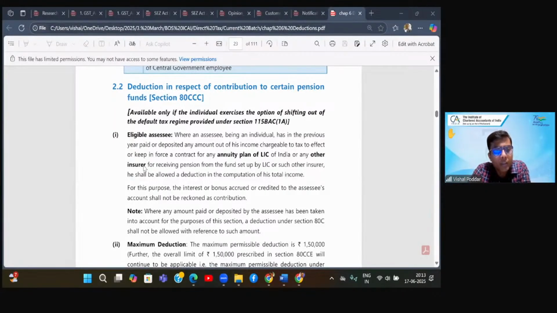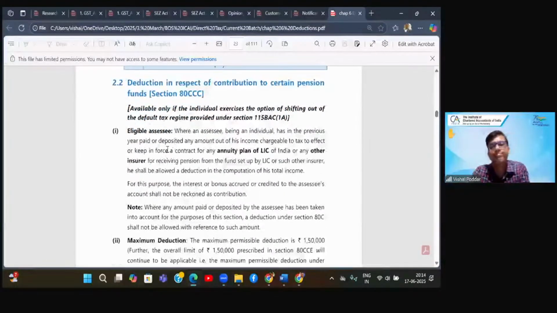Sahil Kumar is asking, sir, if I'm making payment for my father's LIC, then whether I'll be eligible. But now I think you should be getting the answer yourself. I said C for selfish family, which means payment only for three persons: yourself, your spouse, or your children. Payment for any other, 80C does not allow deduction. Fine.